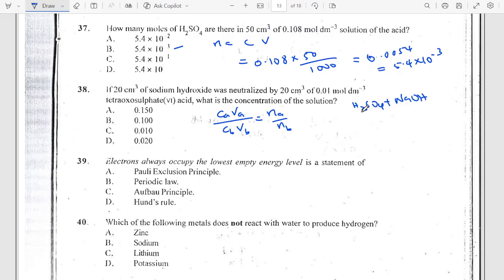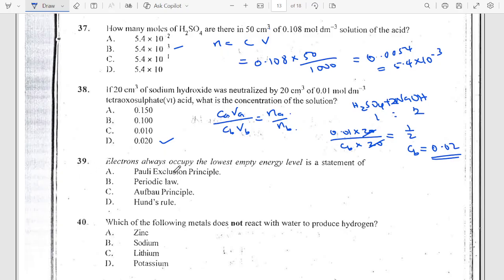When you have H2SO4 and sodium hydroxide, you need two of the base to balance. The ratio is 1:2. So concentration of acid is 0.01, volume of acid is 20, concentration of base is what we are looking for, volume of base is also 20, and the ratio of moles of acid to base is 1/2. So 20 cancels 20, and the concentration of base, if you cross multiply, is 0.02. So the answer is D. You can see that life is beautiful here, right?